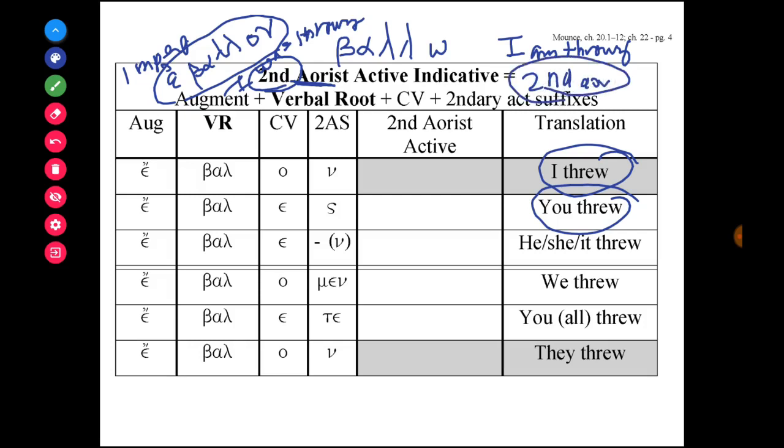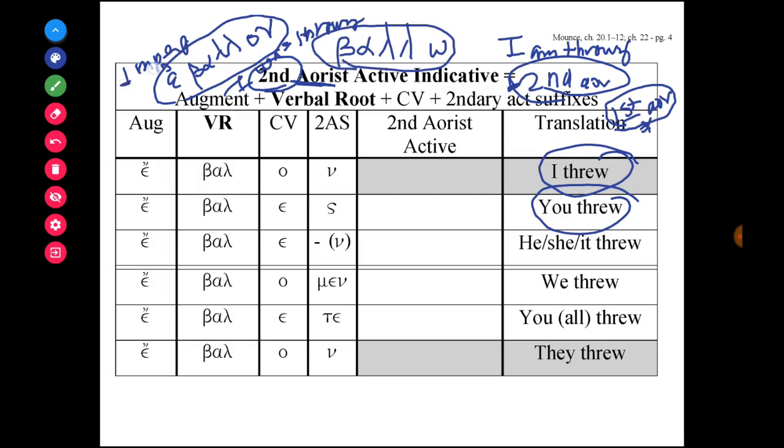This is the lesser used form, and the more commonly used form is the first aorist, which we will not learn this module, but we learn in the next module. So the first aorist is more frequently used. We're learning the less frequently used form, the second aorist. And we're going to use balo as our example.